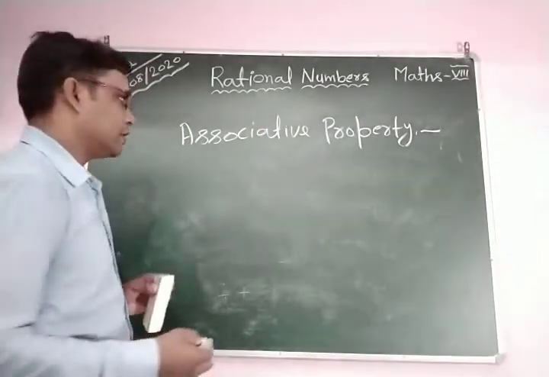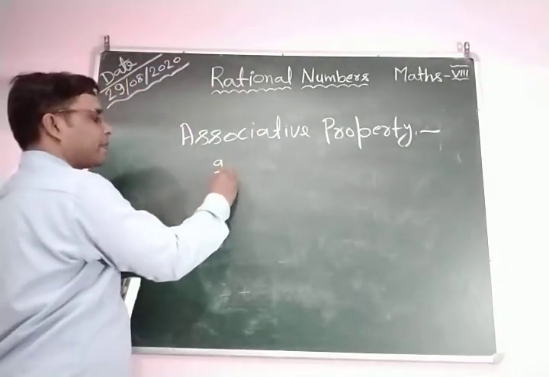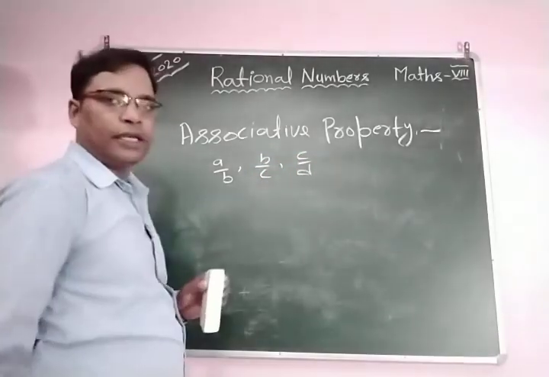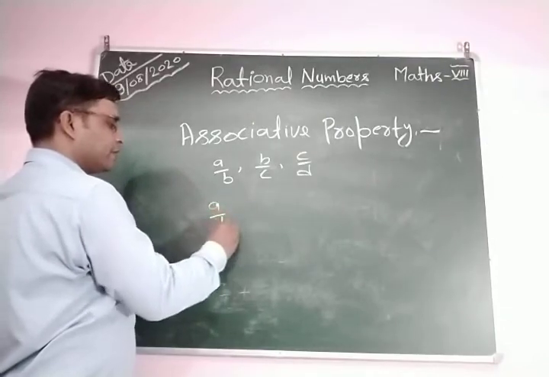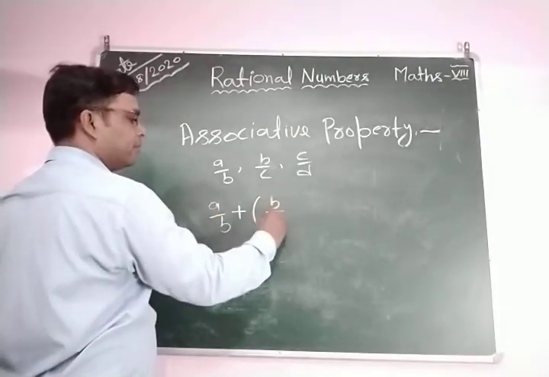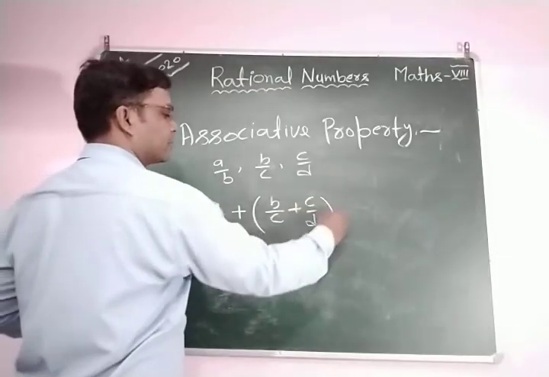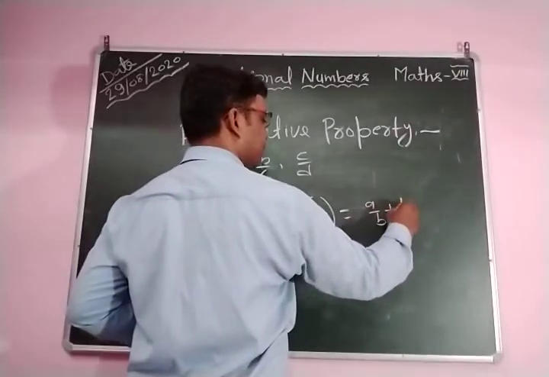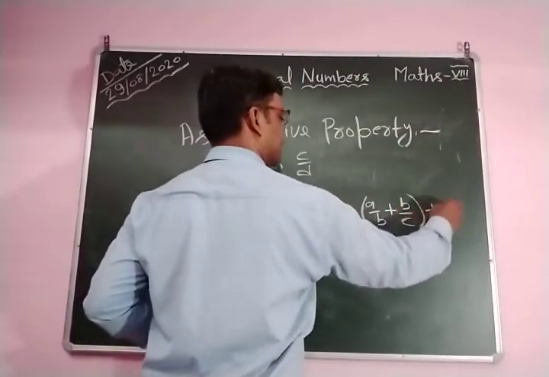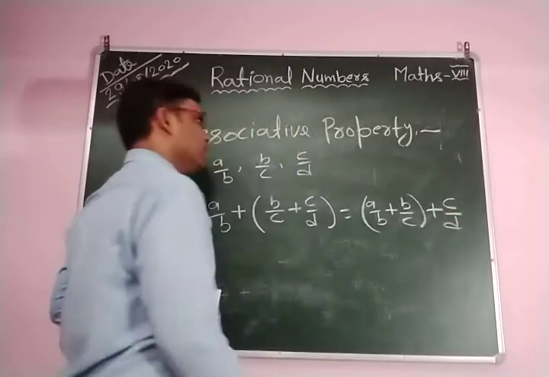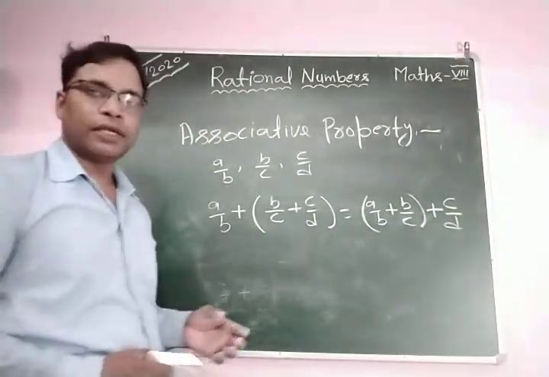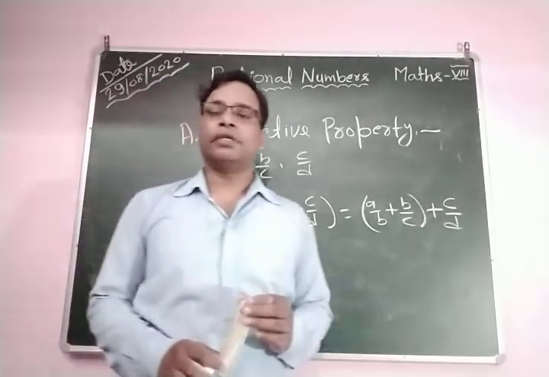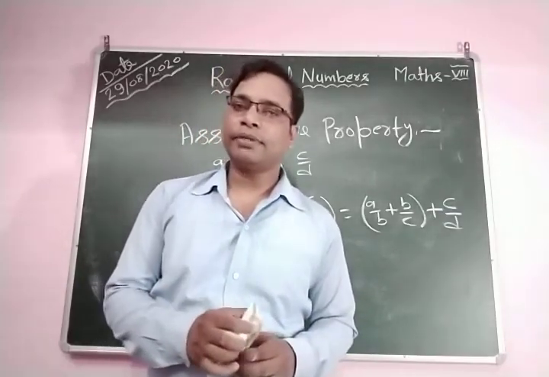Associative property of rational numbers. Let a by b, c by d, and e by f be three rational numbers. Then a by b plus c by d, plus e by f, is equal to a by b plus c by d plus e by f, grouped differently. If both are equal, then you can say this is the associative property of addition of rational numbers.